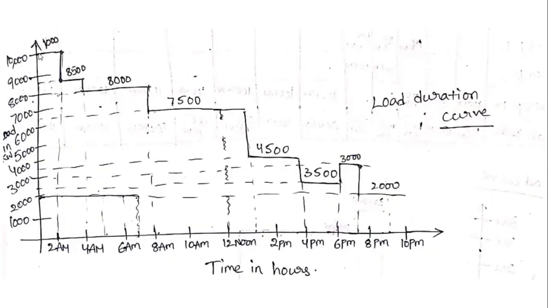First of all, for 10,000, how many hours do we have? 2 hours.